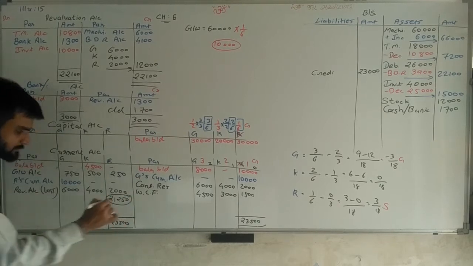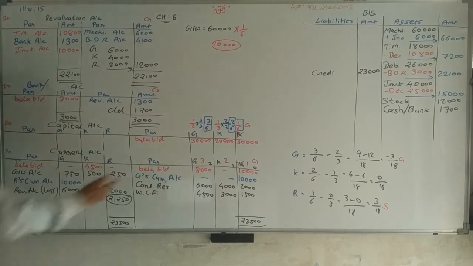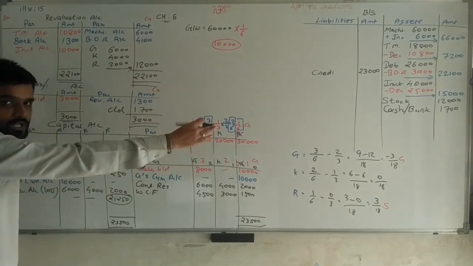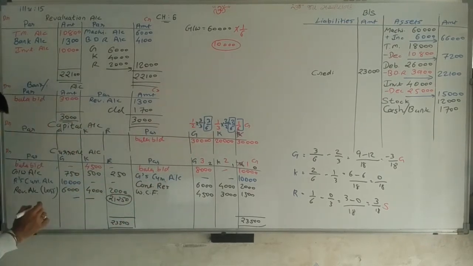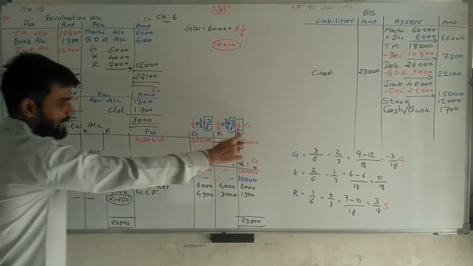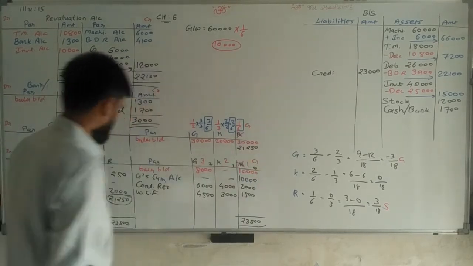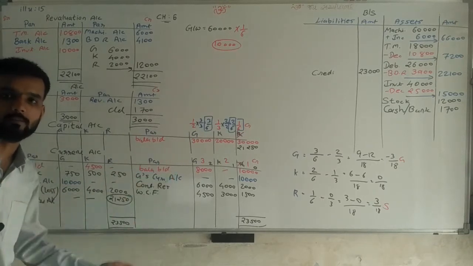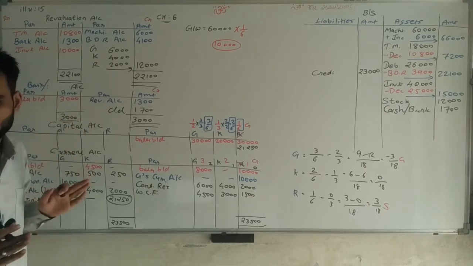This balance is in current account, but this balance we are transferring to capital account because this account is now closed. So here we are writing R's capital account, cross transfer 21,250. This is the turning point in this sum. Nothing new, but this is the turning point that we have to understand.